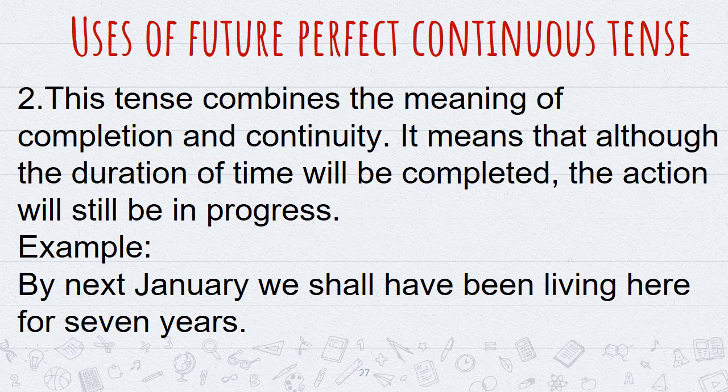Its second use says this tense combines the meaning of completion and continuity. It means that although the duration of time will be completed, the action will still be in progress. For example, by next January, we shall have been living here for 7 years.